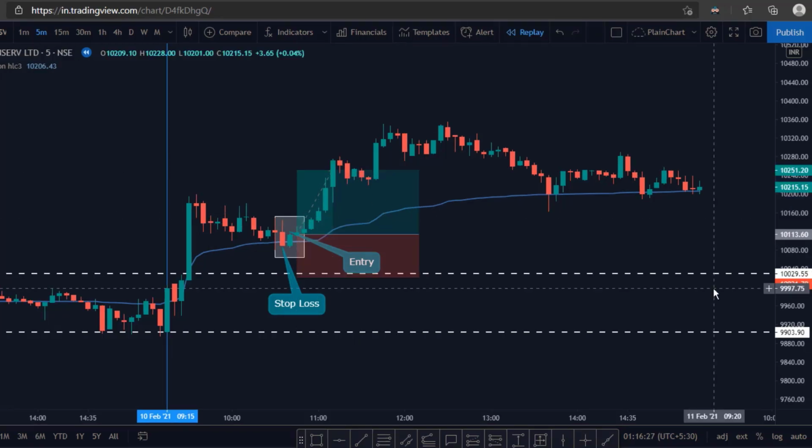Fine friends, so these were our strategies for taking long trade and short trade within intraday using simple open equal to high and open equal to low scanners, right?